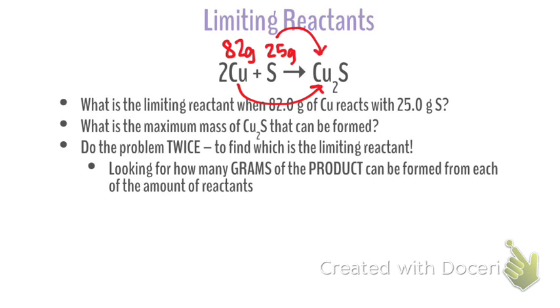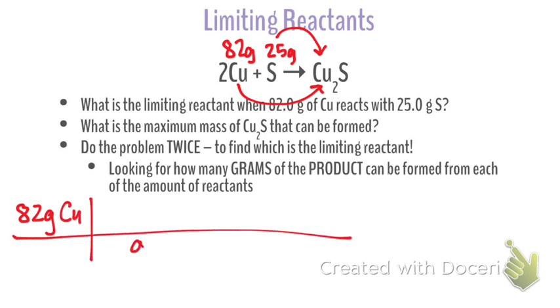In this case, we only have 1 product, so we didn't have to choose. But when we have multiple products, I'll show you how we go about the process of choosing. They always have to go to the same one. So let's go ahead and try this one. If you're allowed a choice, I would choose the one with the easier molar mass. Grams of copper to moles of copper.